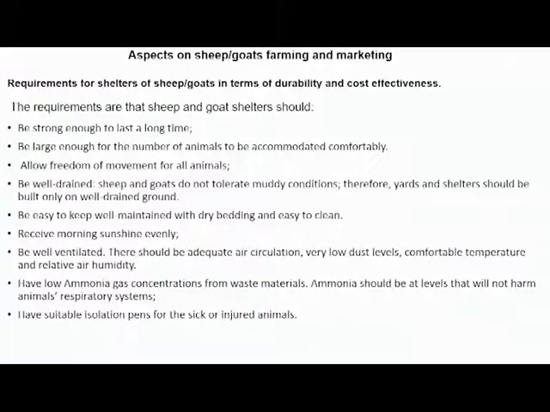Because ammonia should be at a level that will not harm animals' respiratory systems. The shelter should have suitable isolation pens for sick or injured animals, because animals that are sick must not be kept among the healthy animals. This is to avoid transmission of diseases.